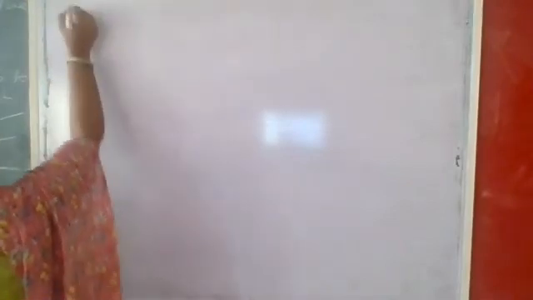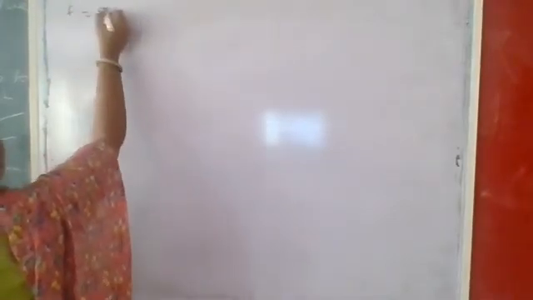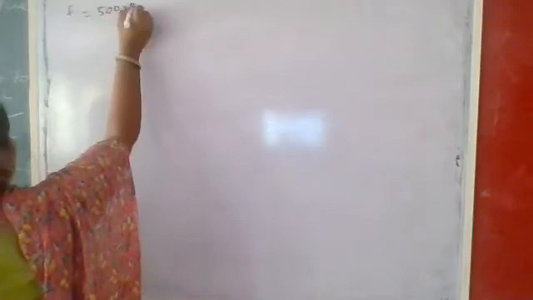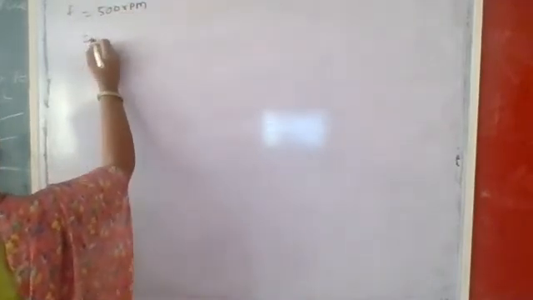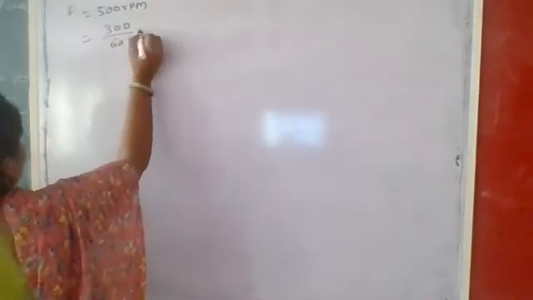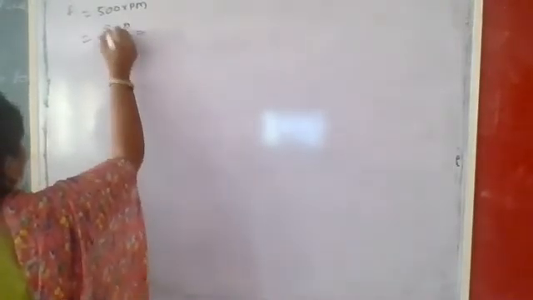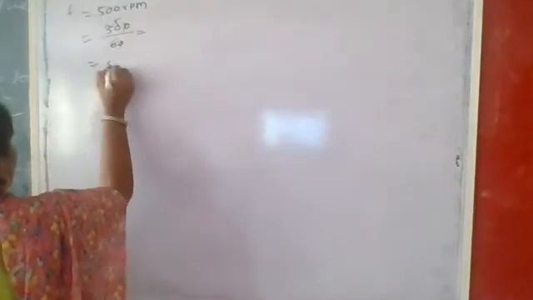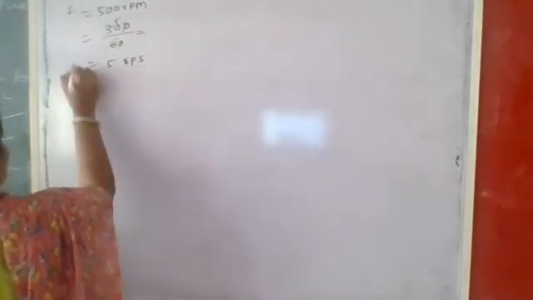Second one is the frequency f. What is this? That is 300 rpm. So we have to convert it in terms of seconds. How to convert it? That is 300 divided by 60, which gives 5 rps. That is in terms of the frequency.